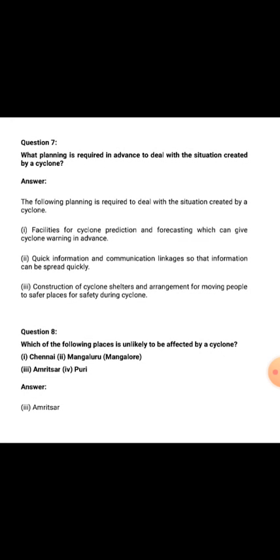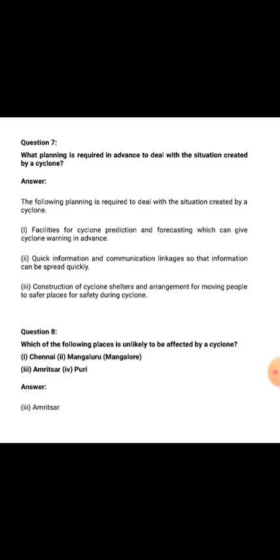Question number 7. What planning is required in advance to deal with the situation created by a cyclone? So here, first one is facility for cyclone prediction and forecasting, which can give cyclone warning in advance. Second is quick information and communication linkage so that information can be spread quickly. Third one is construction of cyclone shelters and arrangement for moving people to a safer place for safety during a cyclone.